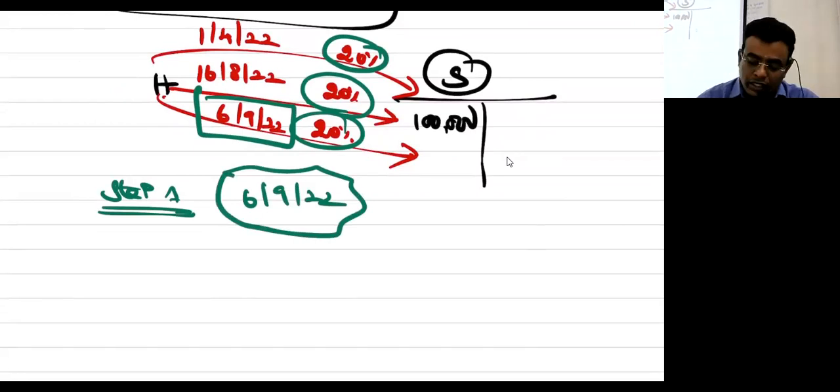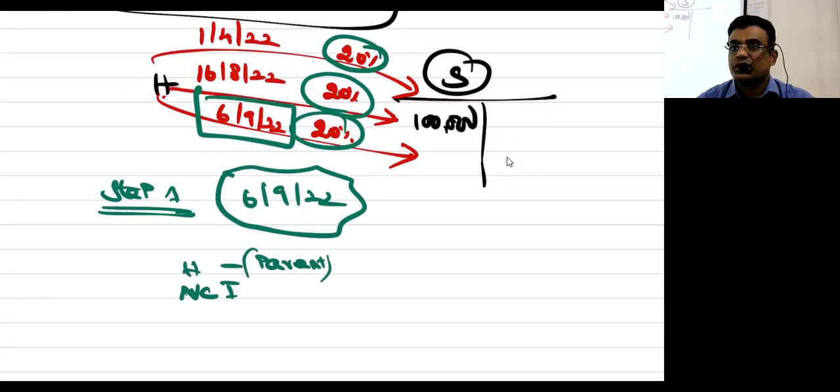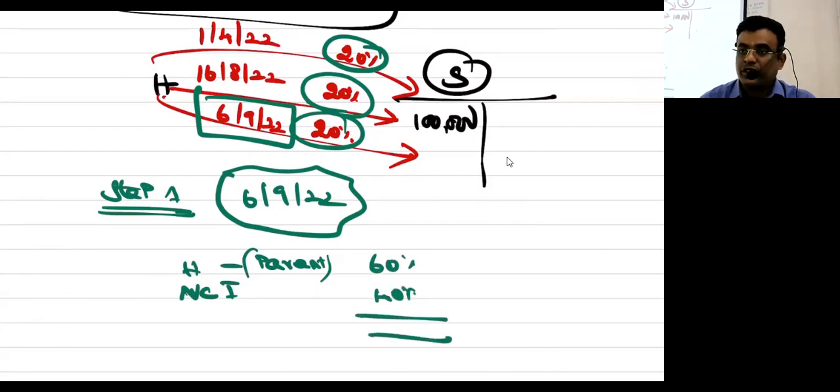Yes or no? Now H Limited and NCA, you are not supposed to use the word called S Limited. Here you can use parent, but here you are not supposed to use S Limited, because you should use NCA. They don't have control. So 60%, 40%. Step number 1 is over.